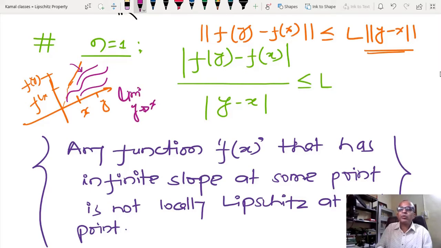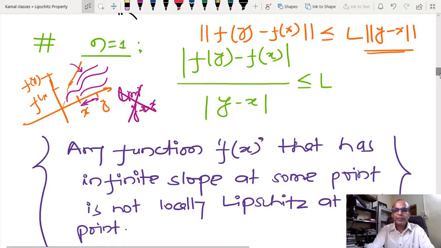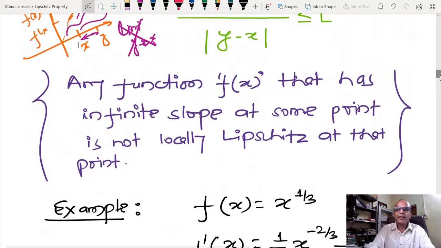But here I am not talking about that. We are talking about the general condition on f(y) minus f(x) and y minus x, which is valid even if x and y are largely separated. So any function f(x) that has infinite slope at some point is not locally Lipschitz at that point.